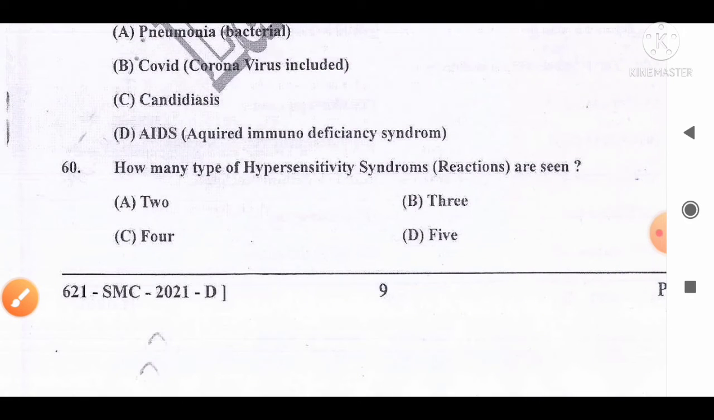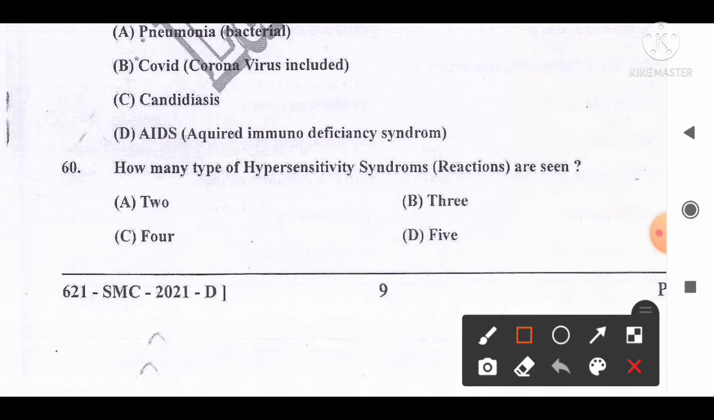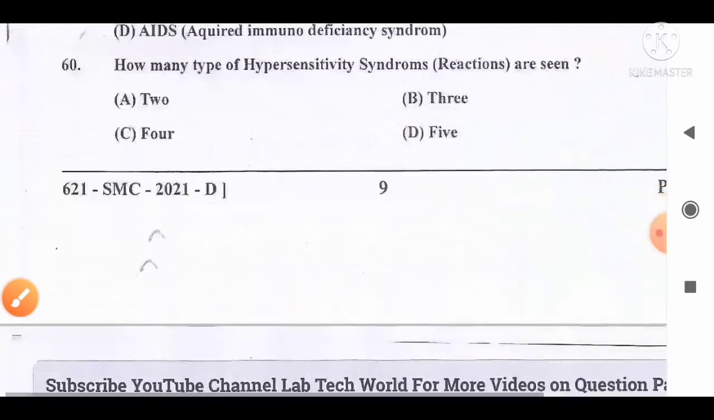Move to the next question, number 60. How many types of hypersensitivity syndromes or reactions are seen? And the options are A, 2, B, 3, C, 4, D, 5. And the correct answer is option C. 4 types of hypersensitivity reactions can be seen or observed. So option C, 4, is the correct answer for this question.